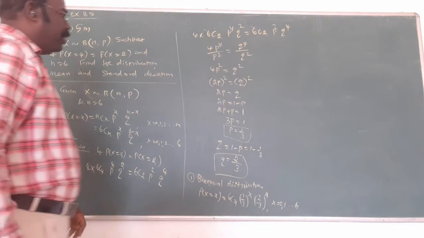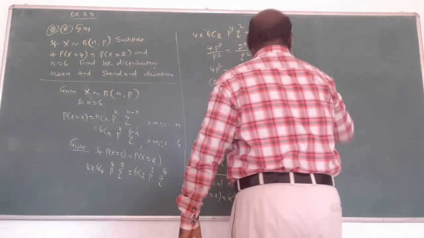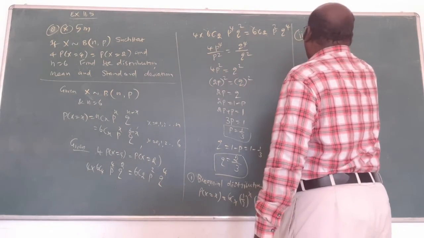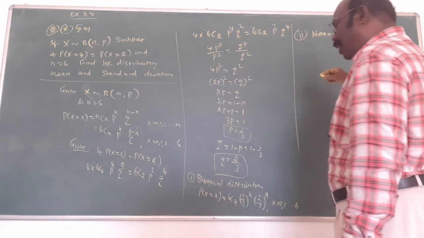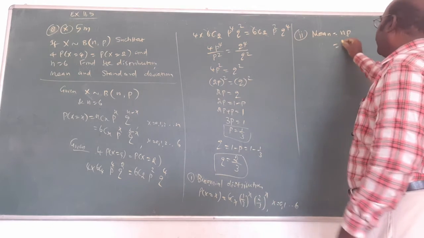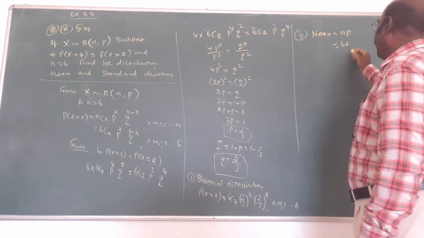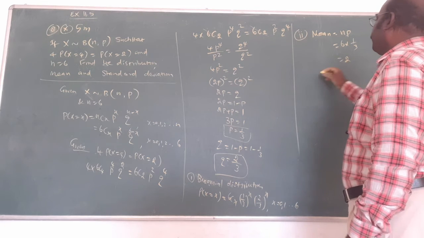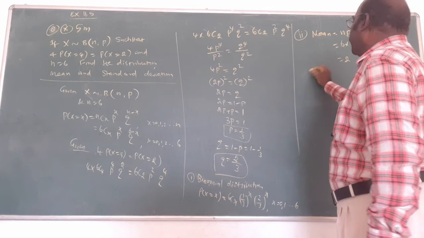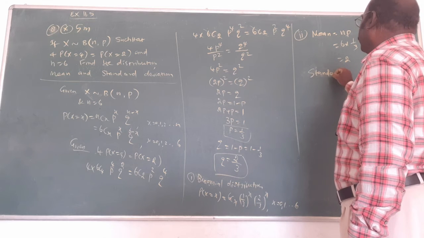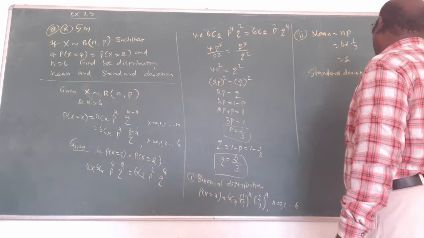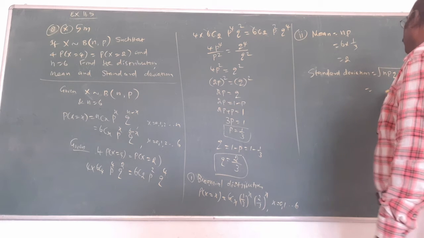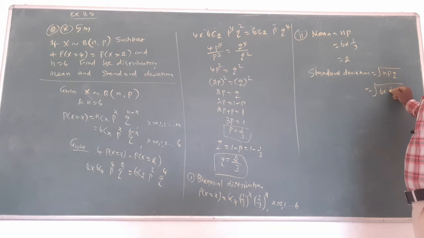First subdivision over. Then second subdivision, what is being asked? Mean is asked. Mean equal to what? np. N is what? 6, already given. P is what? Already found out. Mean is 2. Then standard deviation is asked. Root of npq. N is 6, p is 1 by 3.